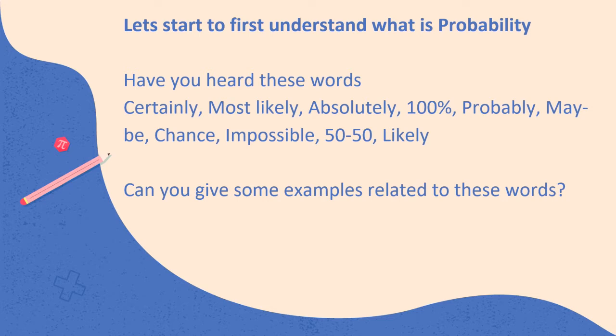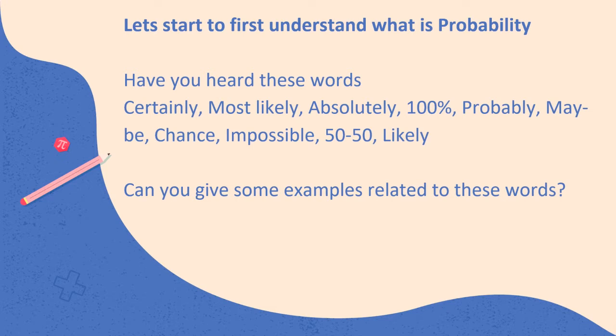Yes, you have certainly heard that it rains in the month of June, July. I'm just joking here. I want to bring to your attention some words. Certainly, where you are certain, but again, you cannot give a value to this word certain.